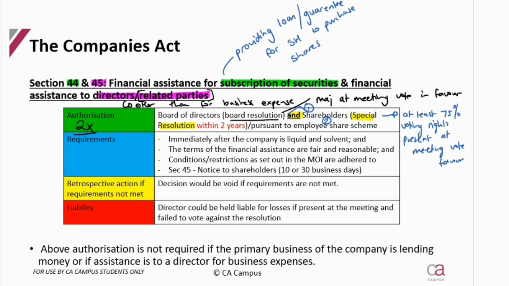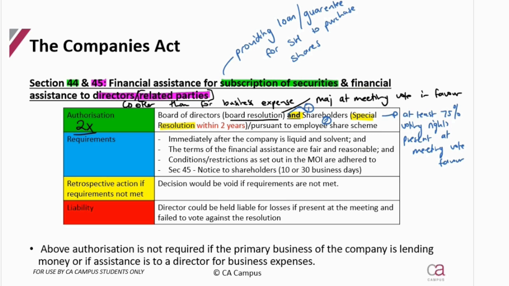Because in a question they'll say there's an employee share scheme that allows for this, in which case you now know the board and the shareholders don't have to pass their resolution. However, if they don't say anything about that, then you know in order for this decision to take place, the board and the shareholders via special resolution have to vote in favor of this decision.